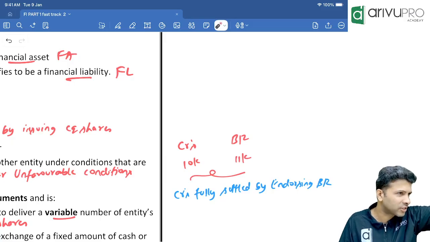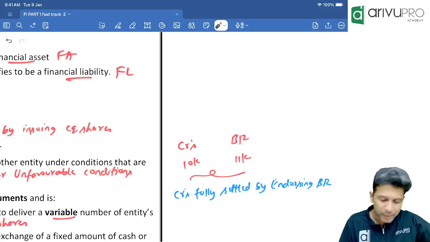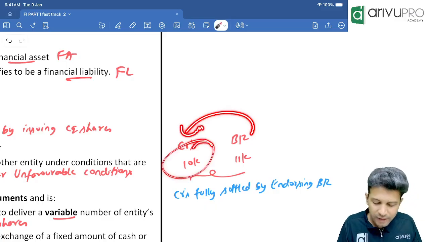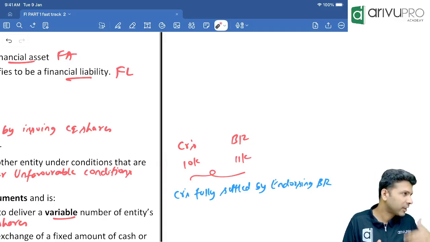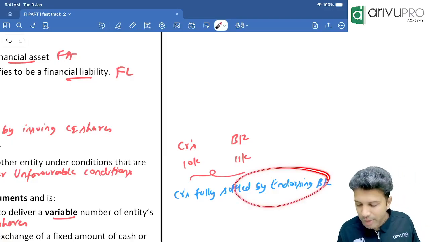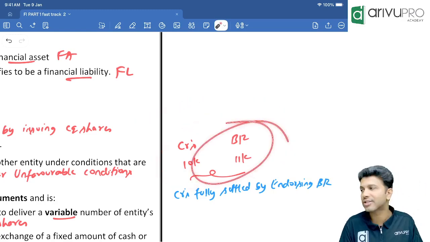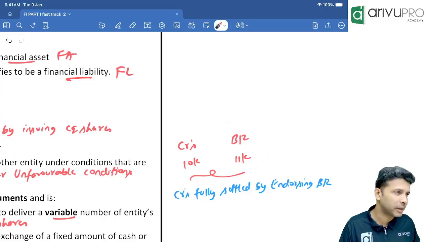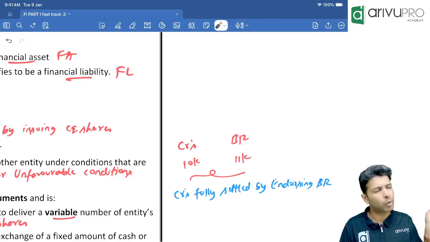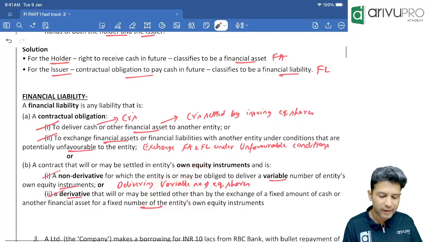We don't have a change policy. If you are okay, give me the bill receivable. Otherwise, give me cash. That means I have to give 11,000 of bill receivable to the creditor, but I have to pay my creditor only 10,000. Am I getting the balance 1,000 back, or is it gone? Gone. So is this favorable or unfavorable for me? Unfavorable. So if I have such a contract to do this exchange, this contract becomes a financial liability. Any problem? There, in financial asset, you wrote derivative. A derivative could either be a financial asset or a financial liability.